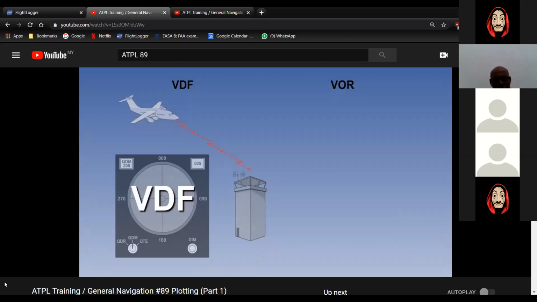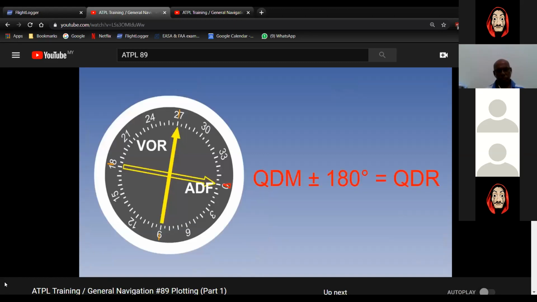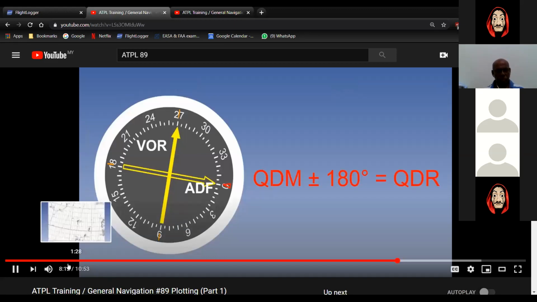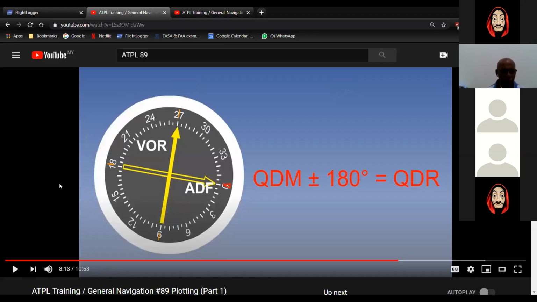The only raw information which comes in the form of true bearing is the QTE, which is a VDF response to a pilot's transmission. As this is a true bearing from the ground station, it can be plotted directly. All others are in the form of a QDM or a QDR. QDM, for those of you who do not remember, is homing, the heading to steer to go towards the VOR, or towards the NDB, or towards the airfield.